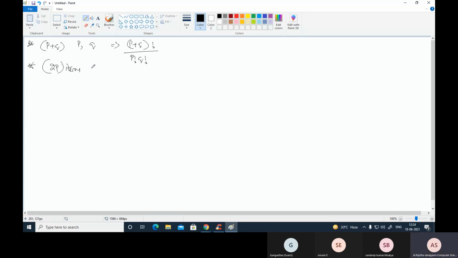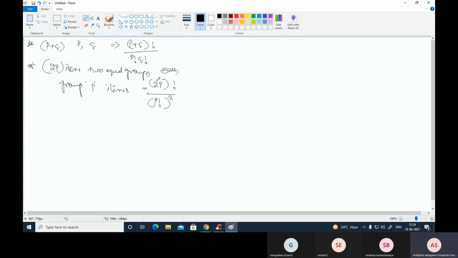Each group contains p items. That is 2p factorial divided by p factorial whole square.